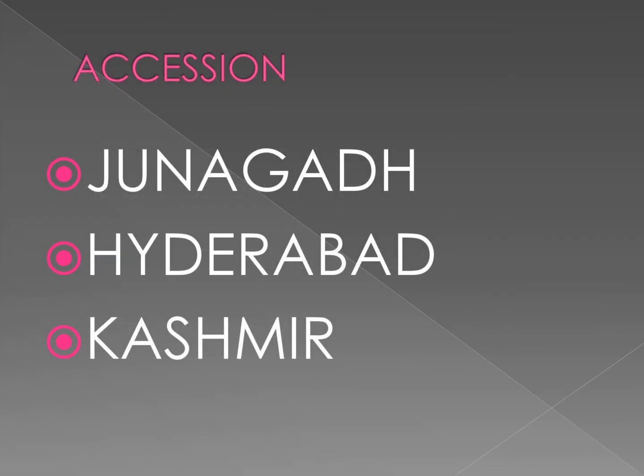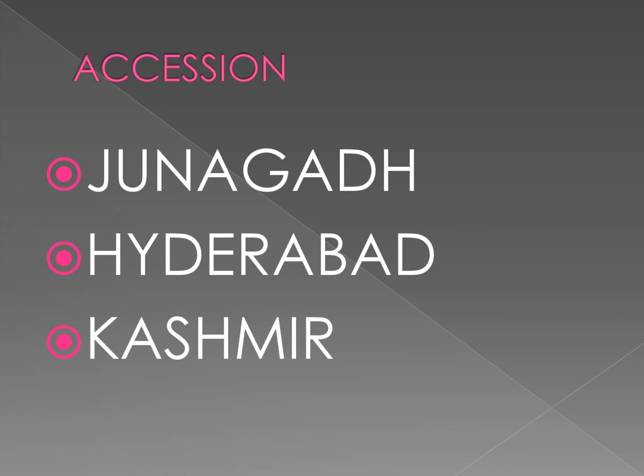In the case of Junagadh, that was ruled by a Nawab who declared accession to Pakistan. So he wanted to join Pakistan. It was against the wishes of the people of the state. The people were not ready to join Pakistan, so they started opposing the Nawab's rule. They were in favor of joining India. The people of Junagadh wanted to join India, but the Nawab was against the interest of the people.